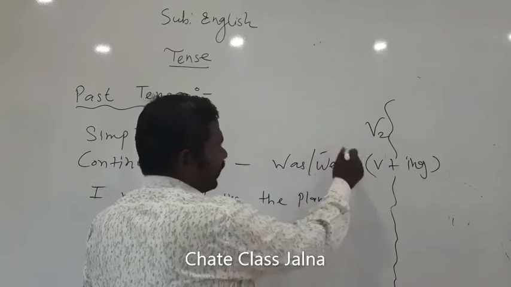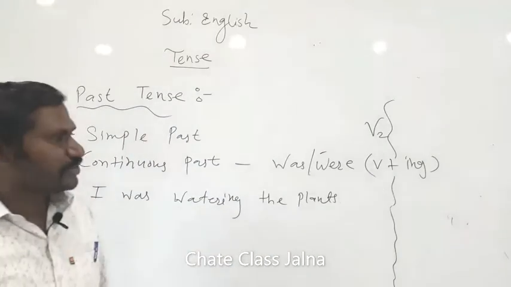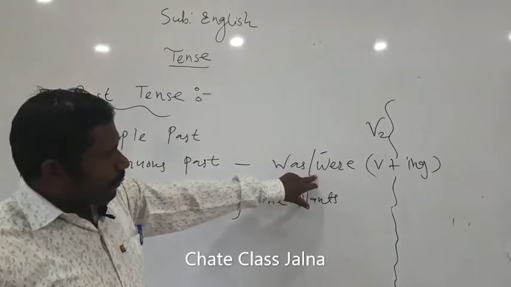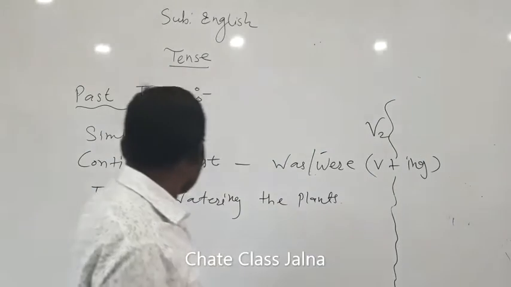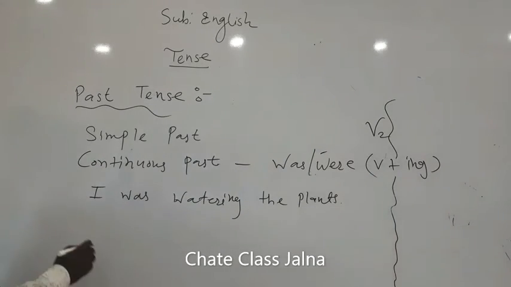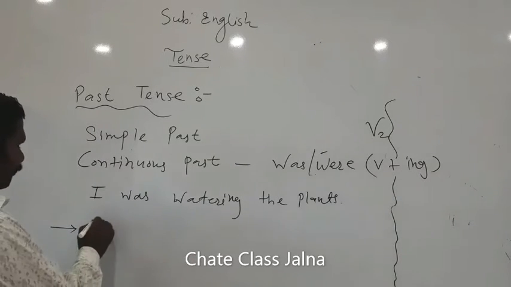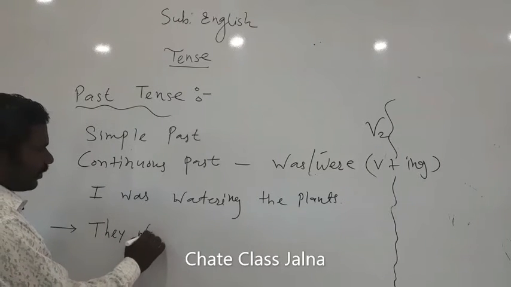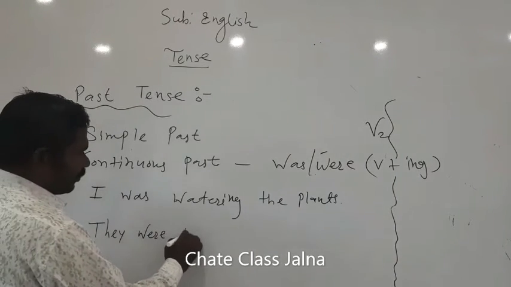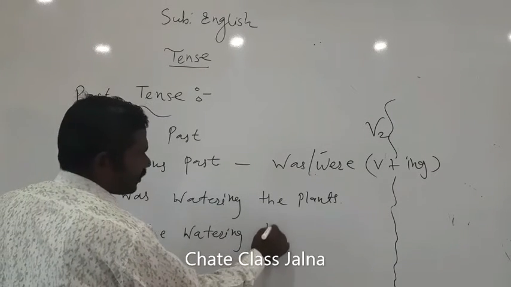Was is used for the singular, as well as for the pronouns, whereas were is there for the pronouns that are plural in sense. Here is another example for the plural. For example, we have to say they were watering the plants.